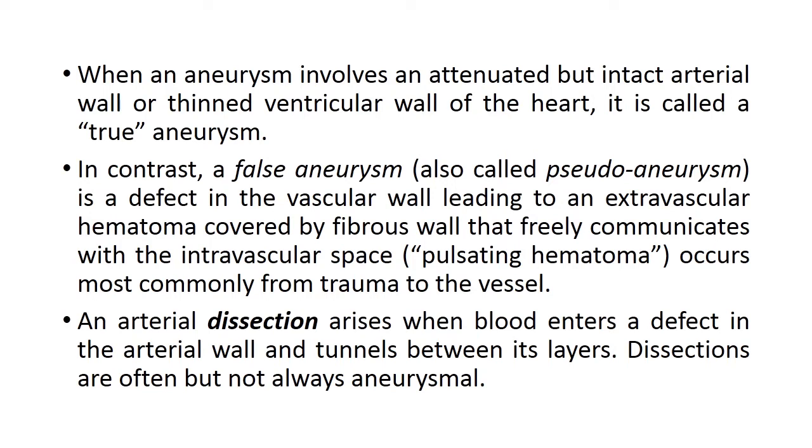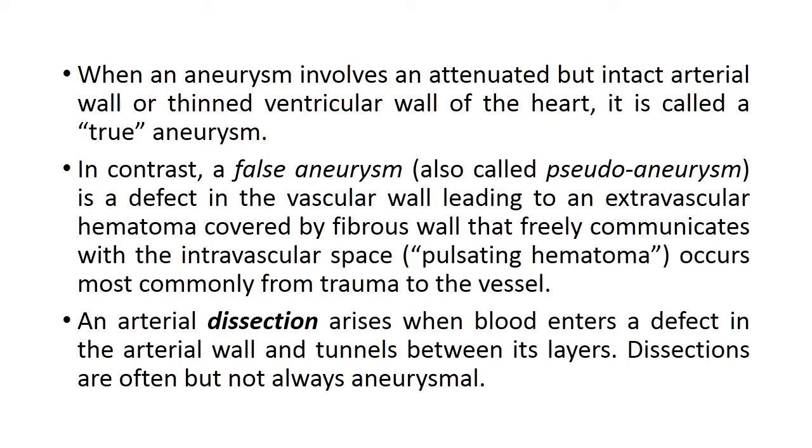In contrast, a false aneurysm, also called pseudoaneurysm, is a defect in the vascular wall leading to an extravascular hematoma that is covered by only a fibrous wall and not arterial wall, and freely communicates with the intravascular space. It is also known as pulsating hematoma, and occurs most commonly from trauma to the vessel.